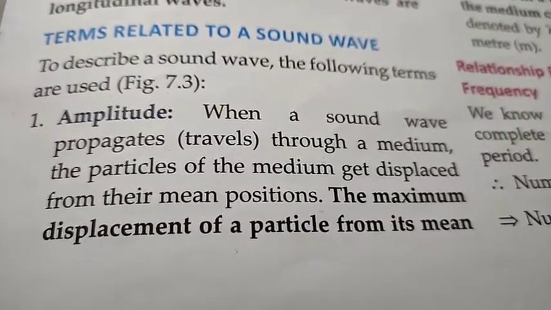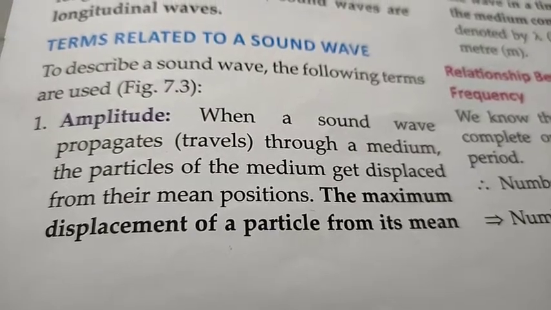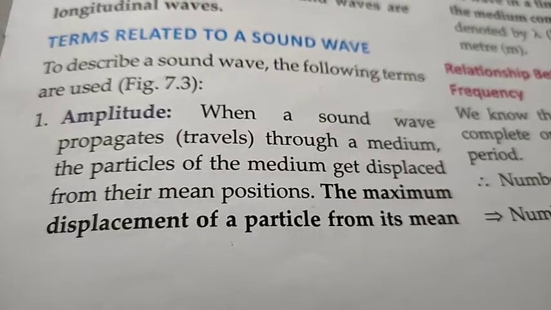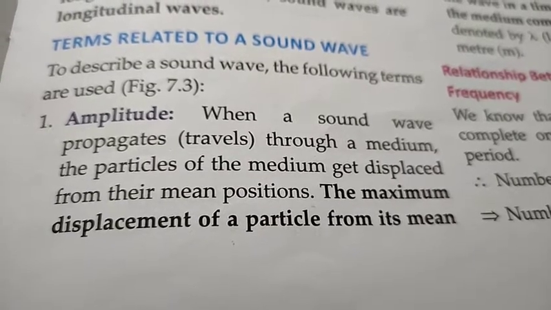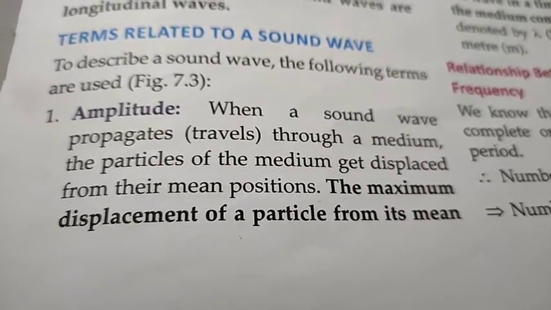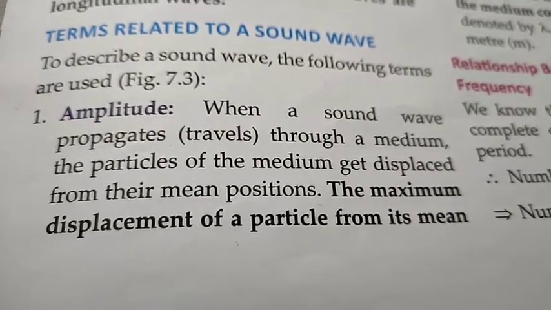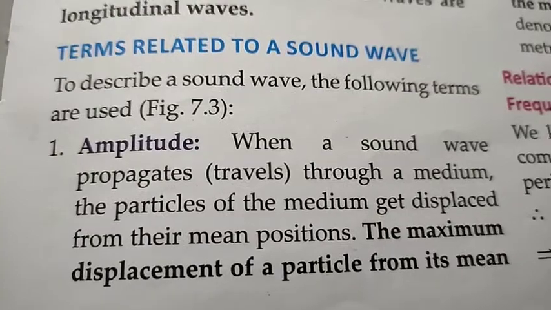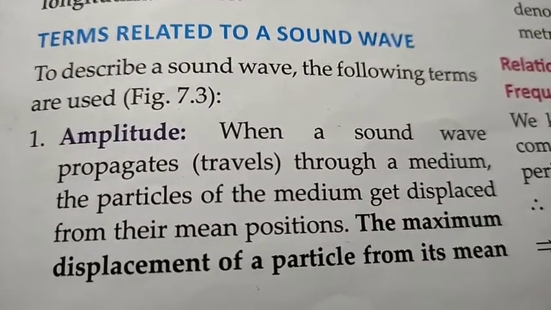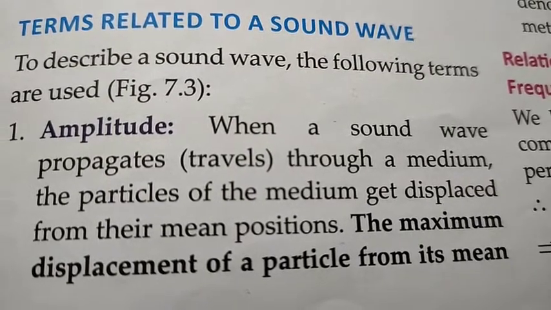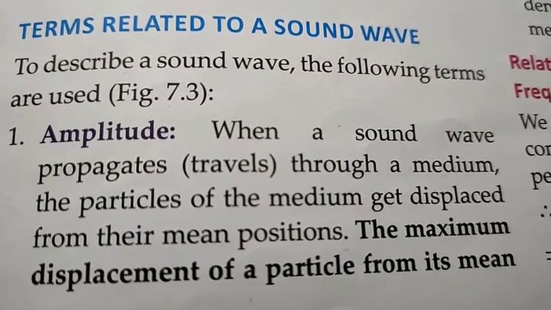Now, these are the terms related to a sound wave. Number one is amplitude. When a sound wave travels or propagates through a medium, the particles of the medium get displaced from their mean positions. The maximum displacement of a particle from its mean position is called amplitude of the wave. Now what is amplitude? It is the maximum displacement of a particle from its mean position.